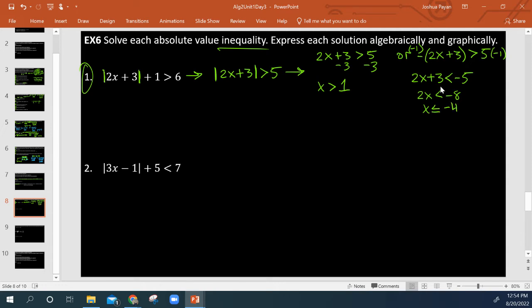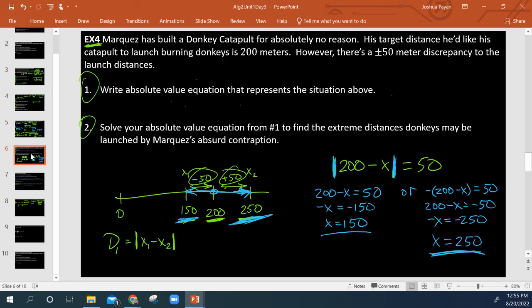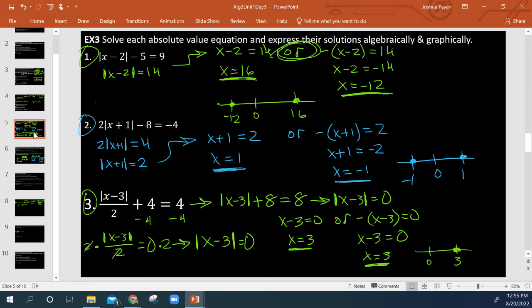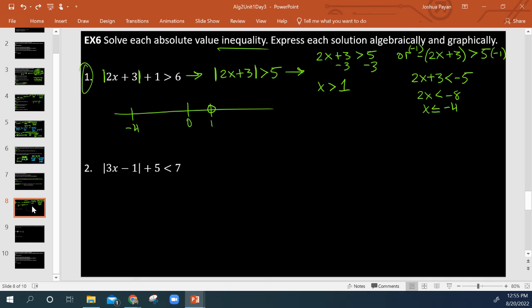So what is this going to look like graphically? Let's say 0 is here. We've got +1 sitting here, and then we've got -4 sitting out here. So x is greater than 1, that means x cannot be equal to 1, so we're not including 1. Going back over here, we were using these closed circles to represent our solutions graphically.